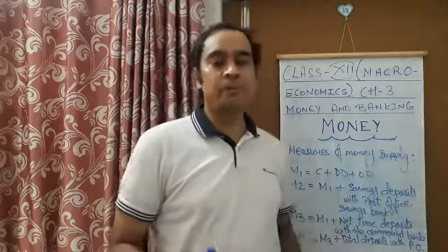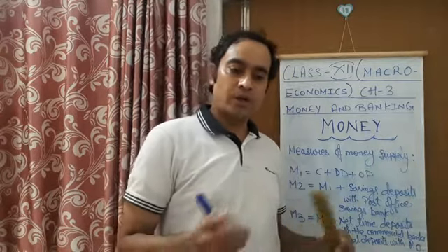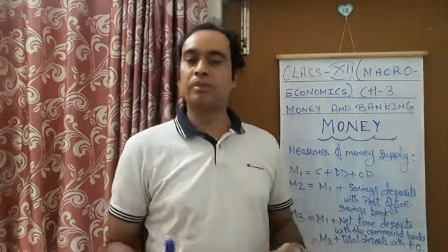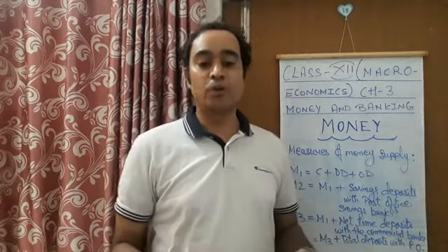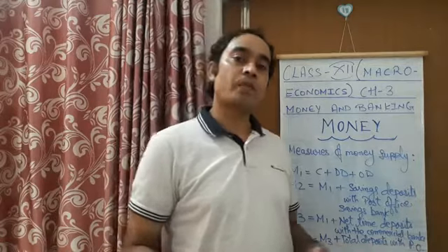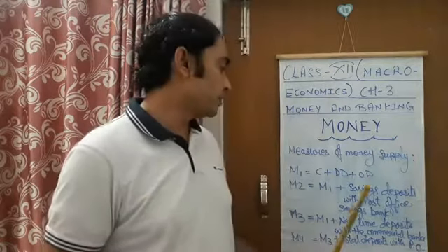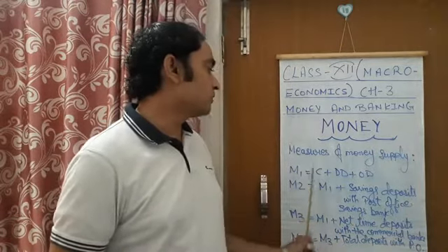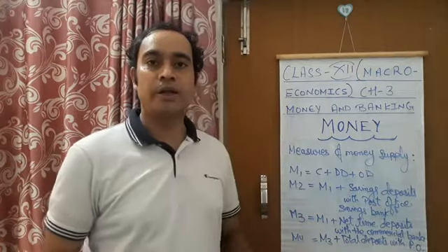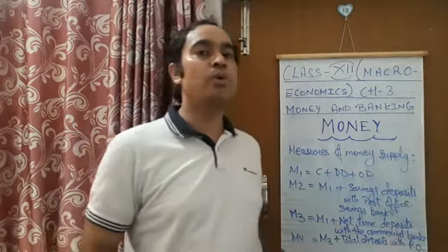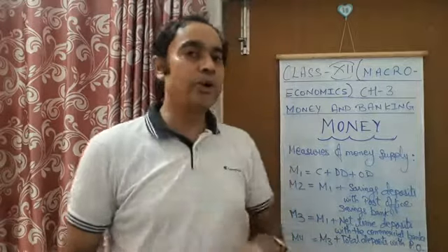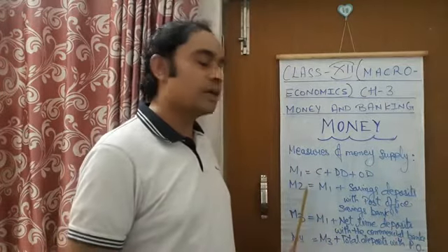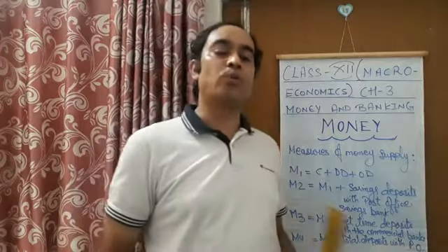These 4 different money supplies are on the basis of the recommendations of the second working group of RBI on money supply. So this is the second working group of RBI, where the measures of money supply are taken to be M1, M2, M3 and M4. Here M1 is the most liquid, and after that the liquidity starts falling.